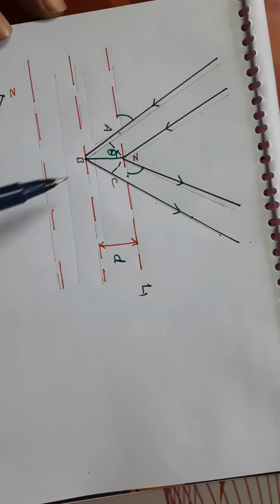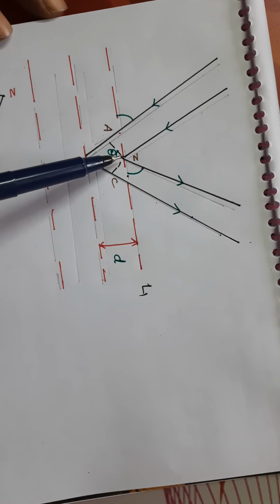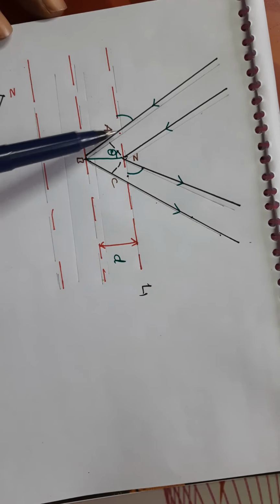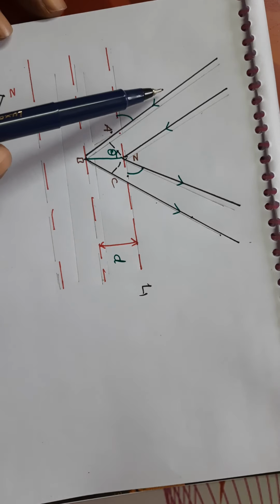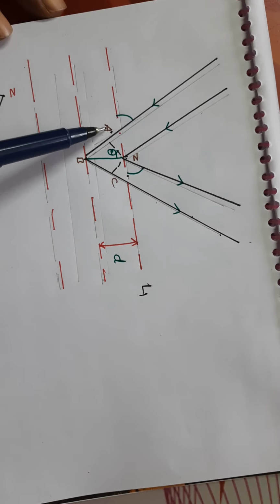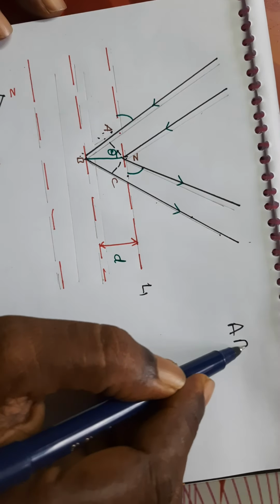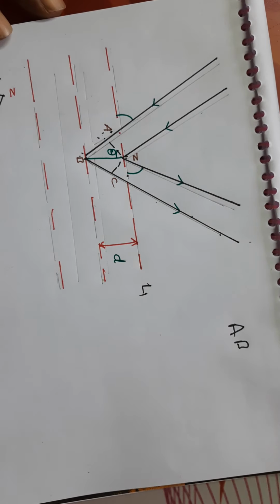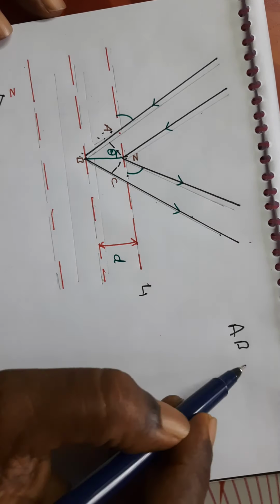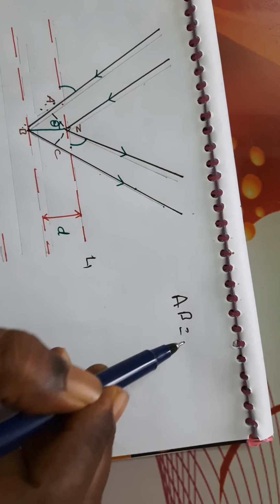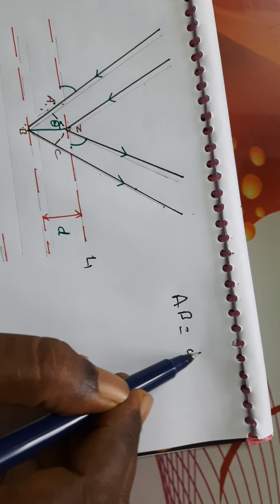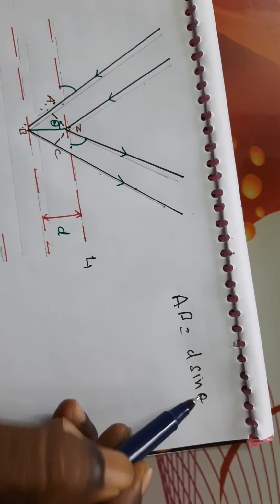The extra distance traveled by the second X-ray is this one, AB. So AB is equal to d sine theta.